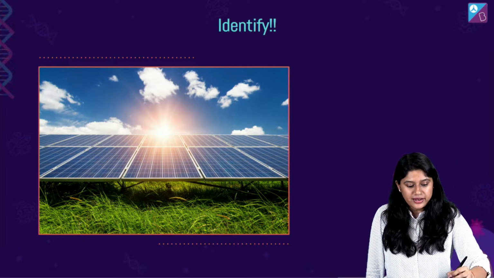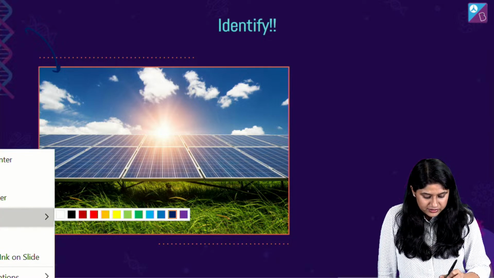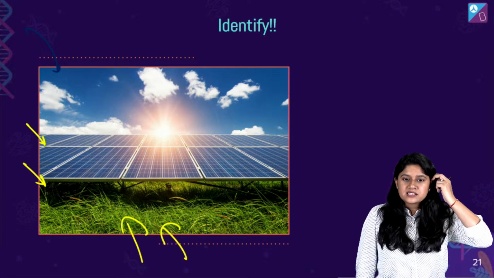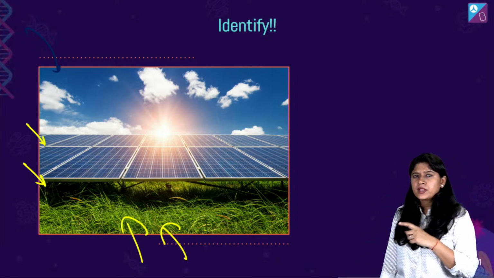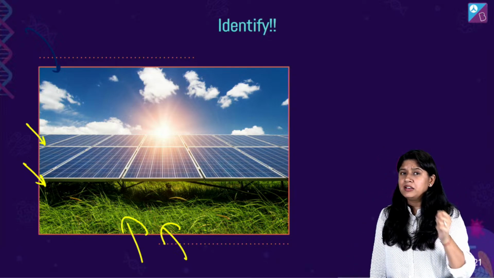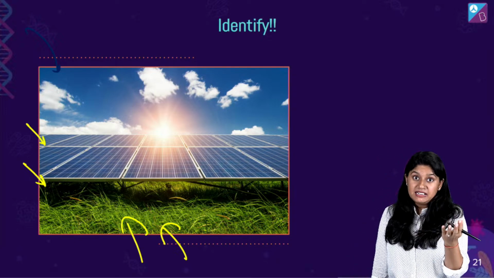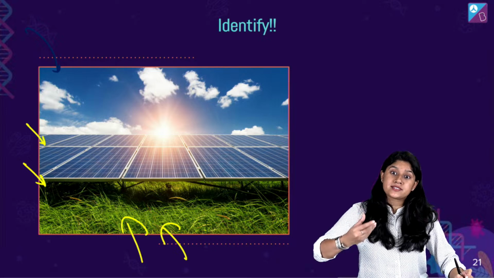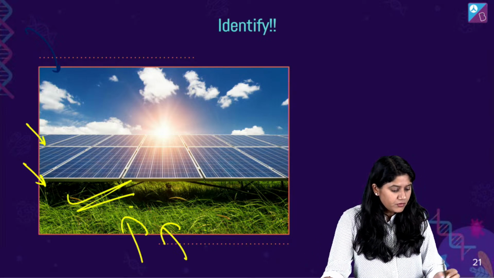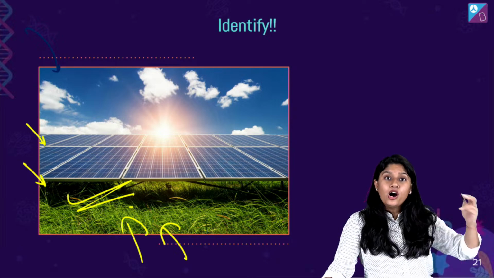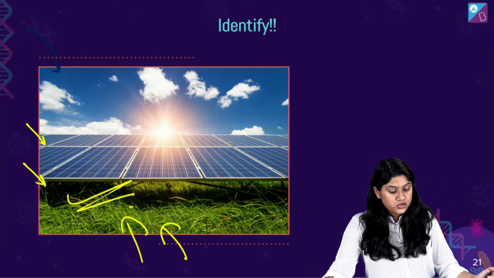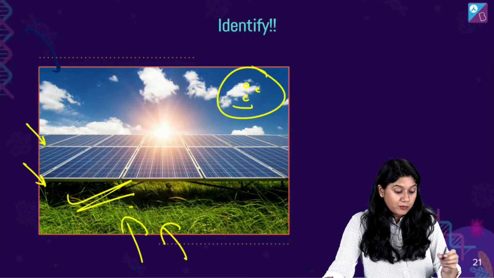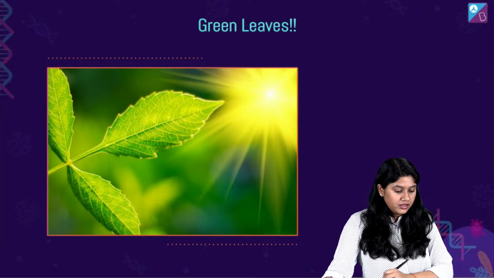Yes, I'm sure you would have seen this, right? What is this? यहाँ पे क्या दिख रहा है आपको? These are the solar panels, right? And of course, the scientists got an idea that we have something similar in nature that actually helps in trapping the sunlight, and of course, it makes its food, right? So similarly, we can also harness the sunlight energy to have electricity, right? Or to run some appliances. So these are the solar panels, and this idea has been kind of copied from the green leaves.